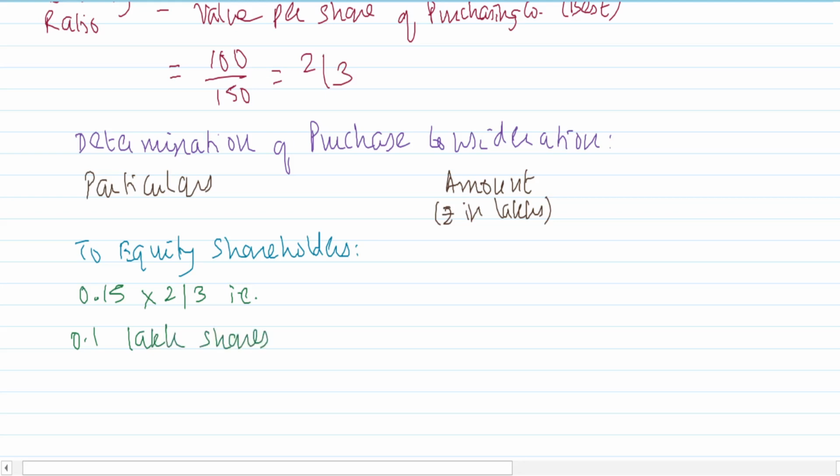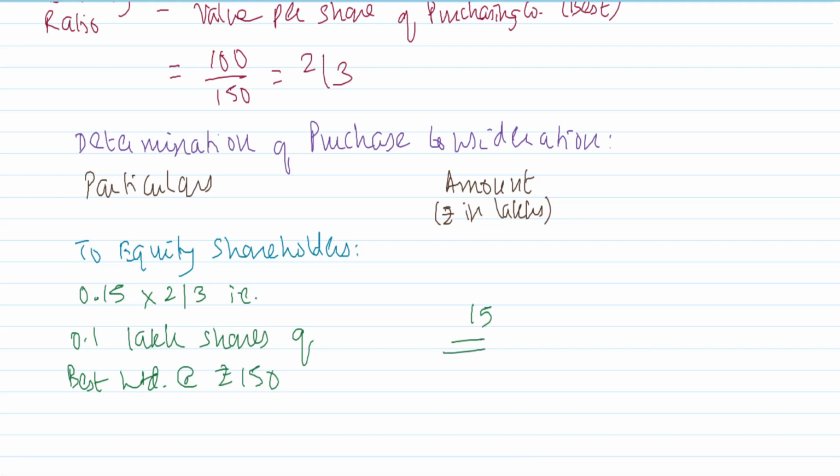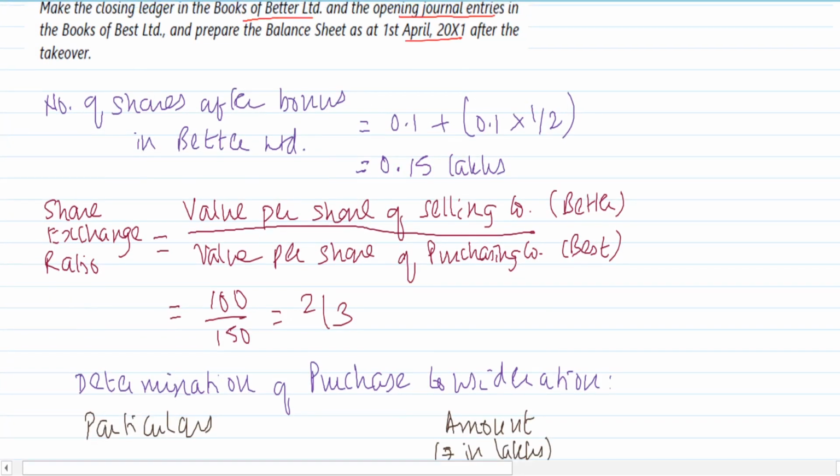shares. These are 0.1 lakh shares of Best Limited. And value of one share of Best Limited is 150. So 0.1 into 150, purchase consideration is turning out to be rupees 15 lakhs. So I'm getting 15 lakhs as the purchase consideration. Yeah, this is good enough for us now to prepare the ledger.